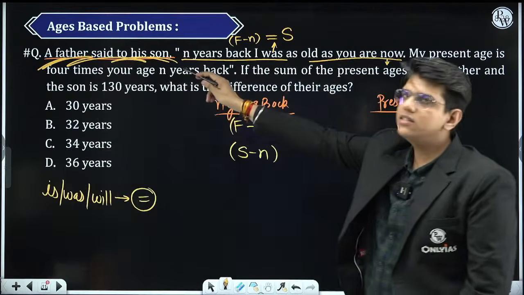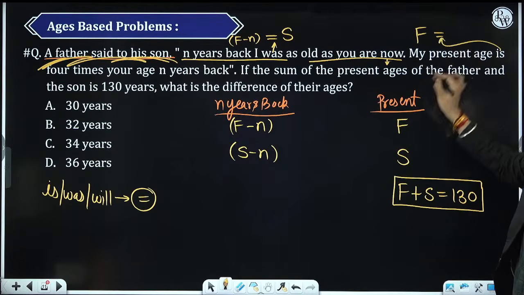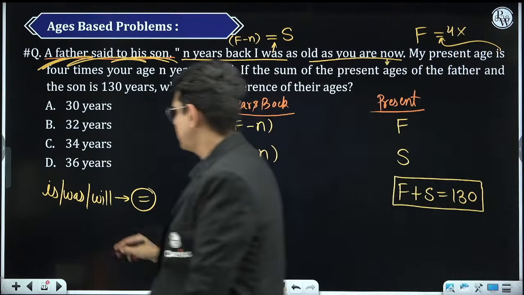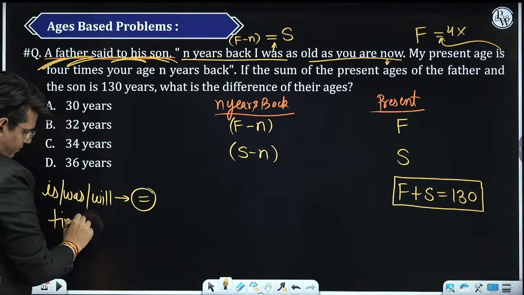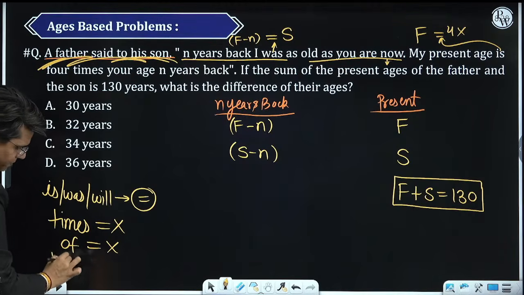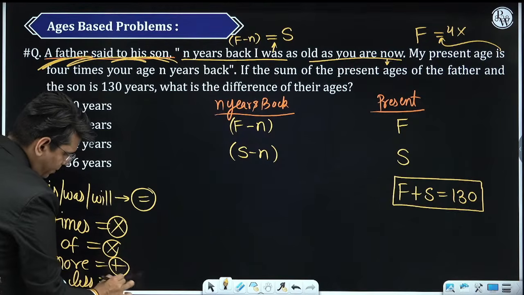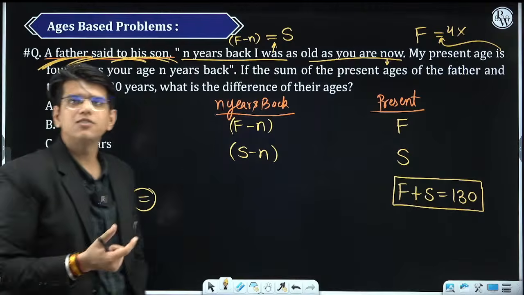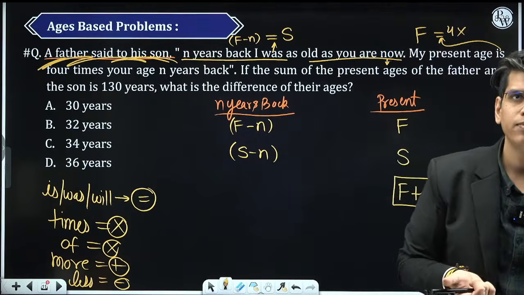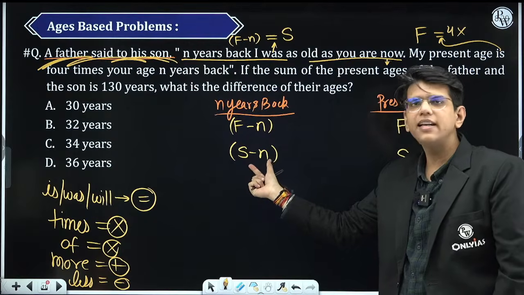Second, my present age. Again, who is saying this sentence? The father is saying the sentence. So my present age, that is f, is 4 times. Times मतलब multiplication, of मतलब multiplication, more मतलब addition, less मतलब subtraction. What is the meaning of more? Addition. What is the meaning of less? Subtraction. Is, was, will is always equal to. ठीक है, तो my present age is 4 times your age n years back. Age of son n years back is s minus n.